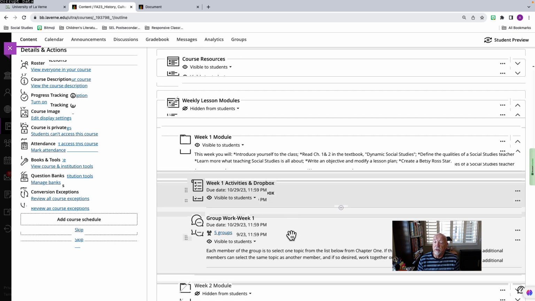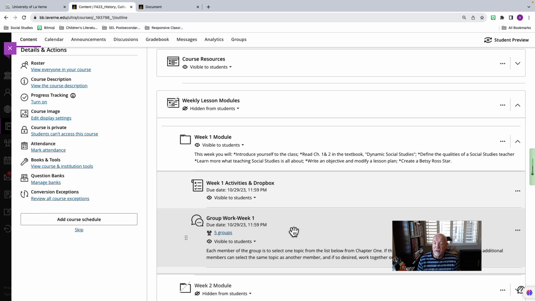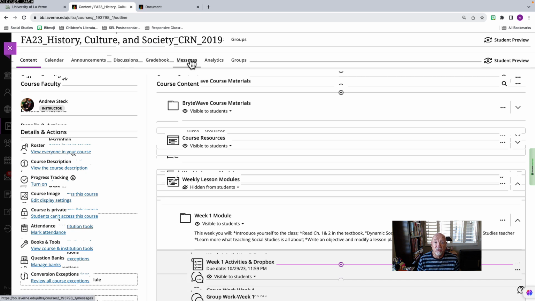And then there's also always some group work. It may not be every week, but it's a lot of weeks. There's some group work. And even though we are an asynchronous course, I expect that you learn each other and work with each other. And I know sometimes students tell me people don't always participate in the group work. Well, they won't get credit, but you will. And I would expect that you might initiate it as one of the members of the group and let them know what you're doing. And you can communicate through messages right here.